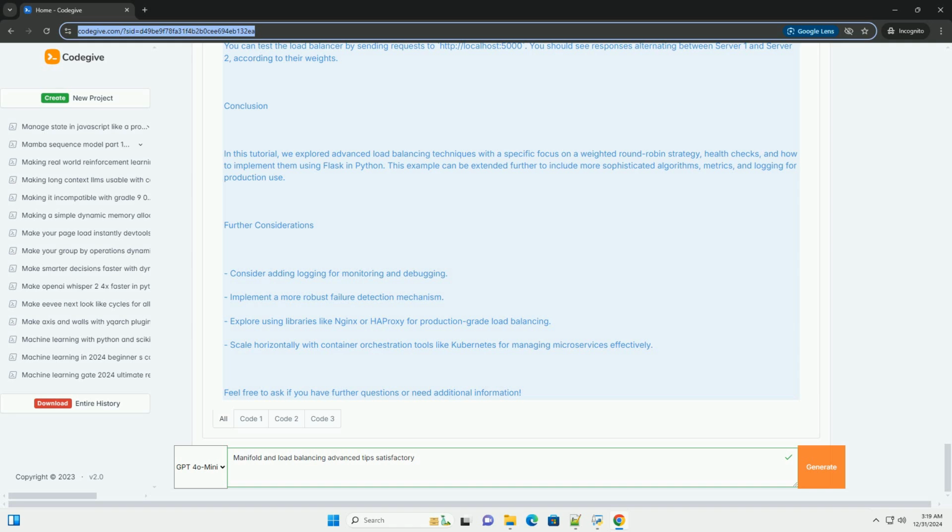Further considerations. Consider adding logging for monitoring and debugging. Implement a more robust failure detection mechanism. Explore using tools like Nginx or HAProxy for production-grade load balancing. Scale horizontally with container orchestration tools like Kubernetes for managing microservices effectively.